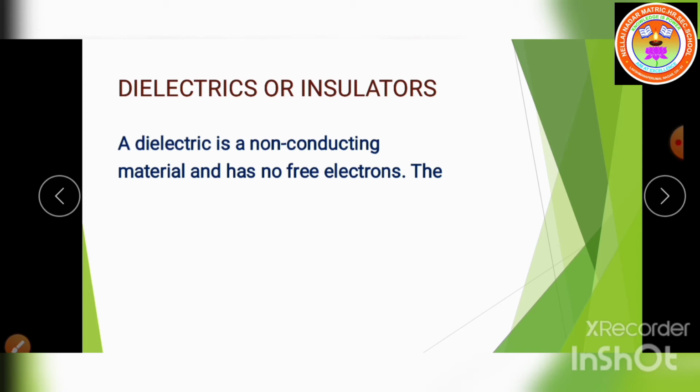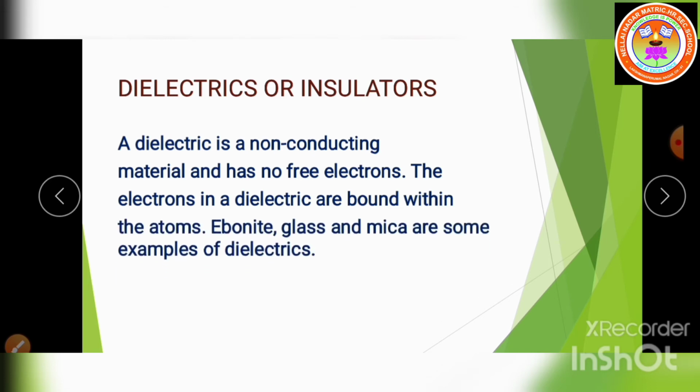So here the electrons in a dielectric are bound within the atom. What are the examples of dielectrics? Ebonite, glass and mica are some of the examples of dielectrics.